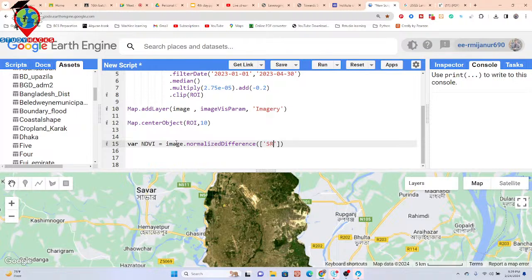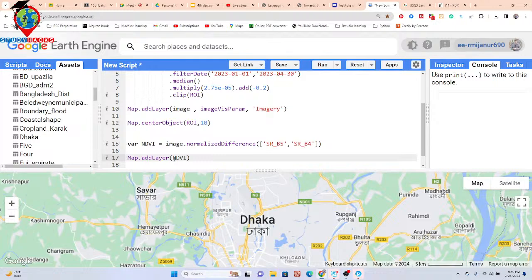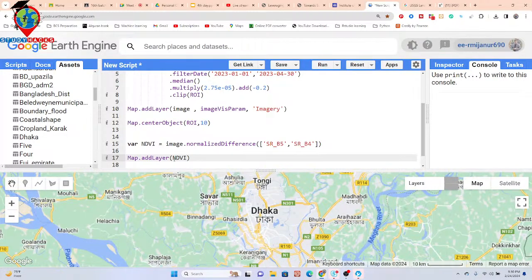Mainly it's SR_B5, the near infrared band, and also put here SR_B4, the red band. So now it creates the NDVI. Then I simply add the layer of the NDVI band: Map.addLayer, call this object name NDVI, and click run. Now you can get the NDVI map for the study area.